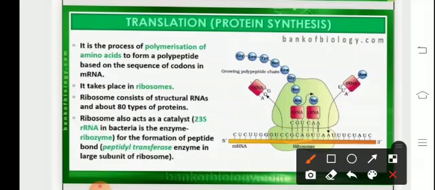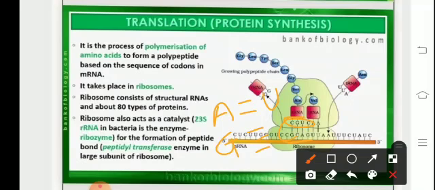The anticodon for that will be CGU, as A forms a double bond with U and G forms a triple bond with C. So corresponding to G there will be C, corresponding to C there will be G, and corresponding to A there will be U. Thus the anticodon for GCA will be CGU.